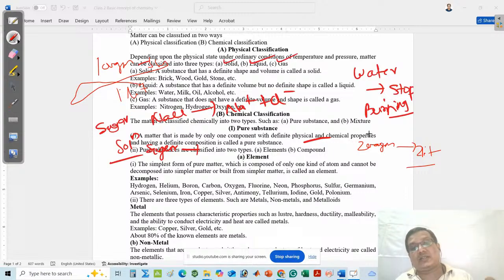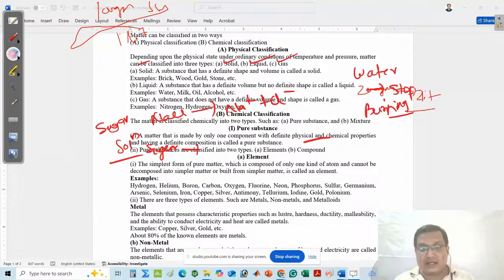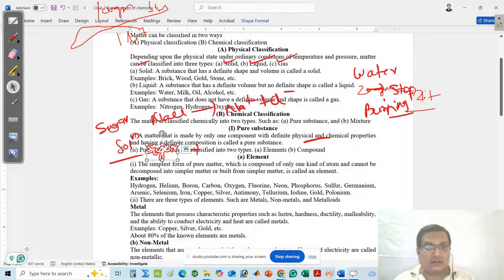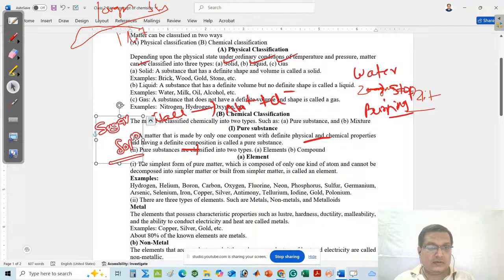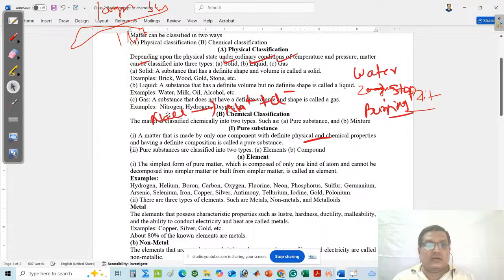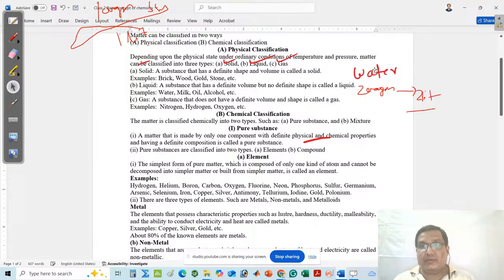From this discussion, we can conclude that a pure substance has definite composition, definite physical property and chemical property. Then what will be the definition of pure substance?